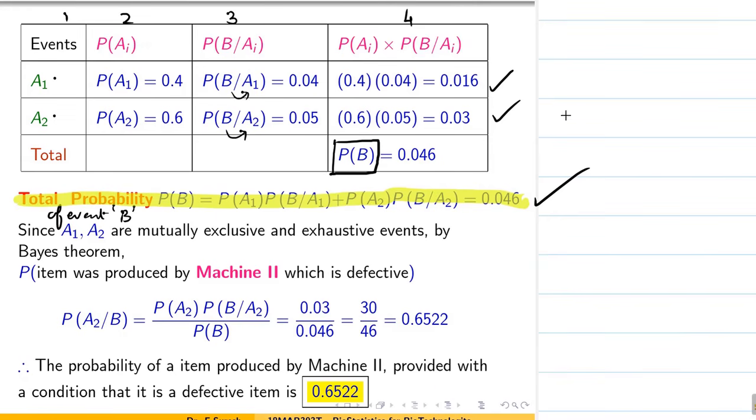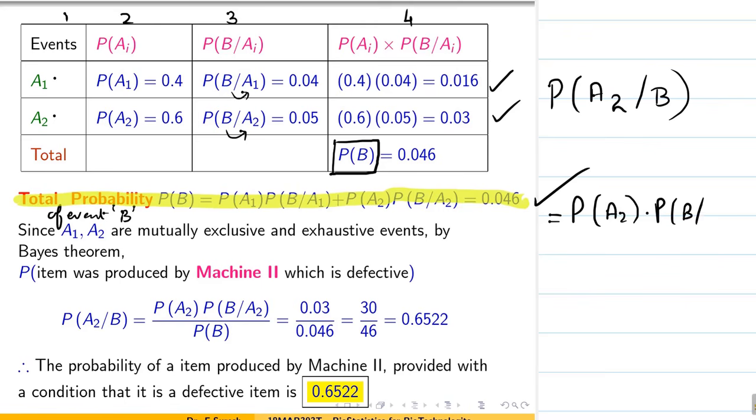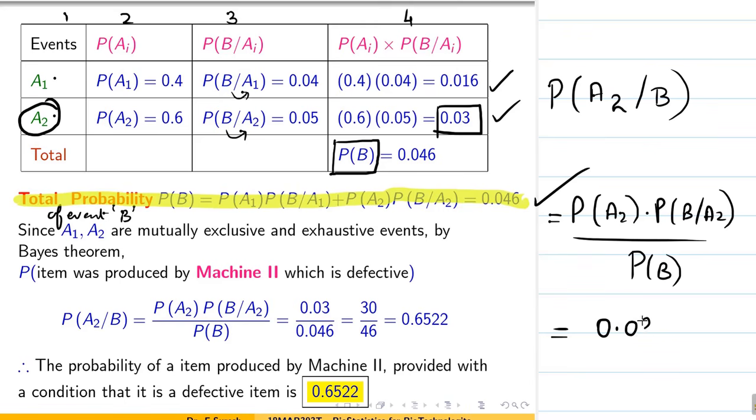From the exam point of view, what you have to do: probability of selecting a defective item from machine 2. It is nothing but probability of A2 into probability of B bar A2 divided by total probability of event B. Write this formula. A2 means, and just close your eyes, it is very simple. A2, then go to the final column, column 4. Here it is 0.03 and total we have already done, 0.046. So if we do it in the calculator, we will get 6.22.